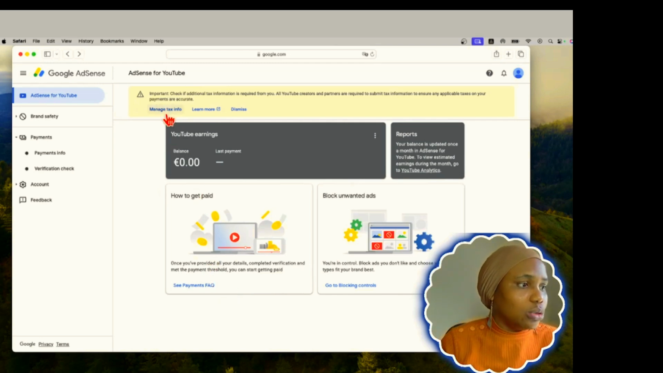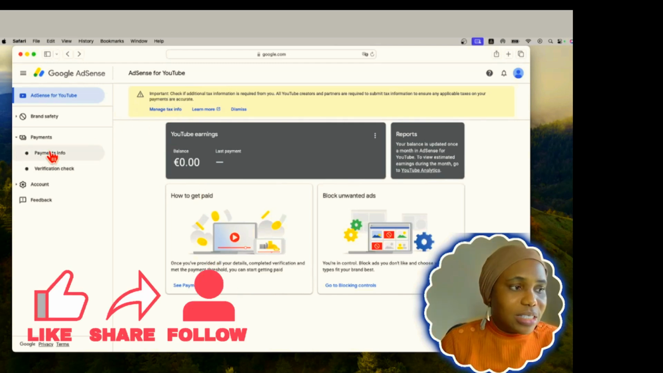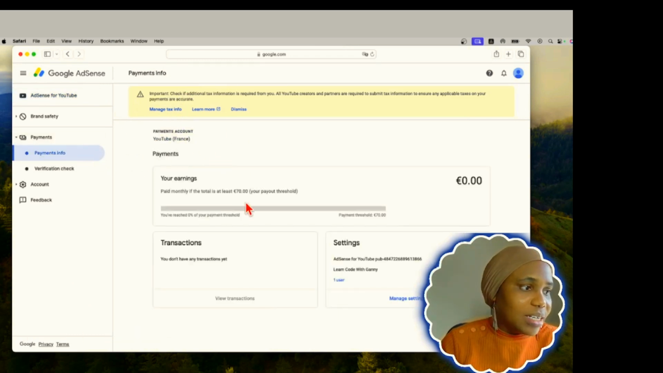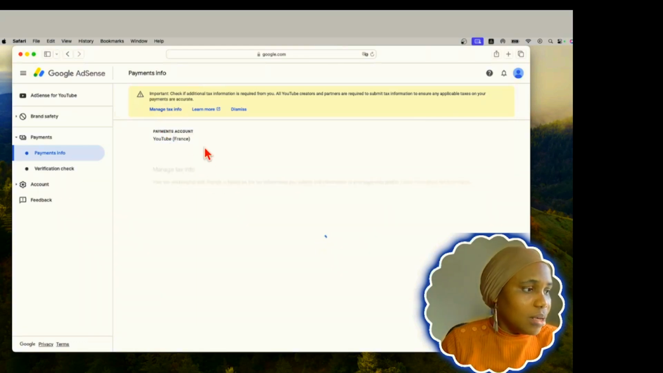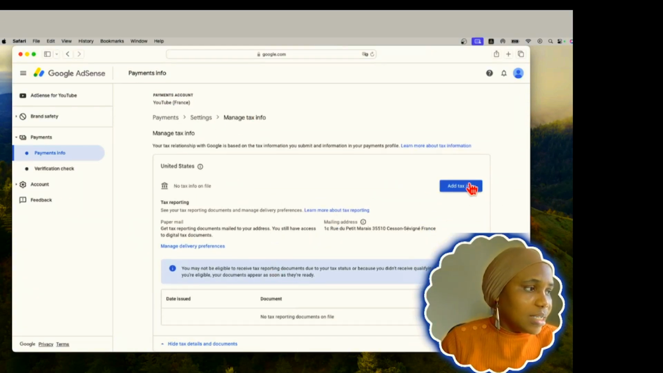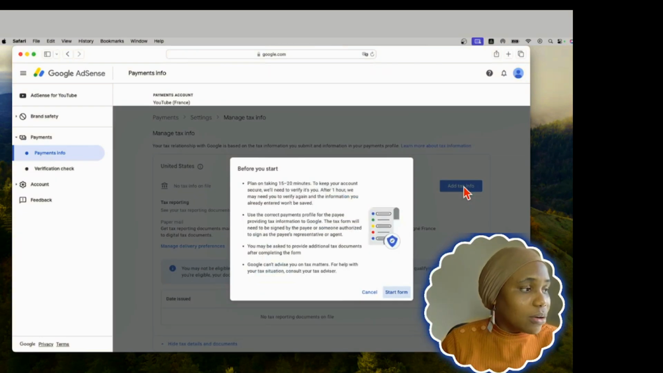So what we are going to do is manage tax info. Even if you did not click it here, you can still come and click on your payment info as well. If you click here and here, it's the same thing. It will bring you to this place. You click here, and once you click, it brings you all your information. Then you come to this place that says add tax info, and you click on add tax info.